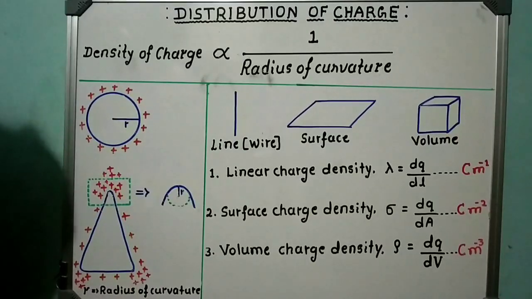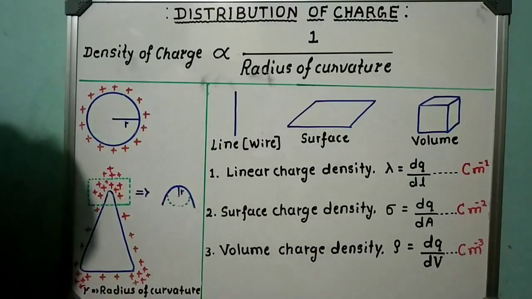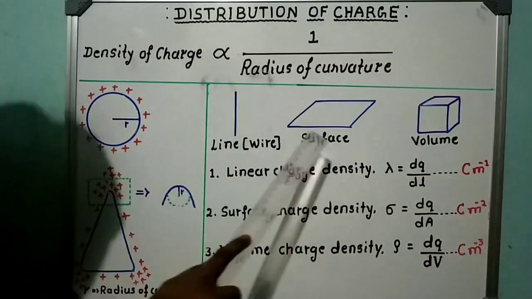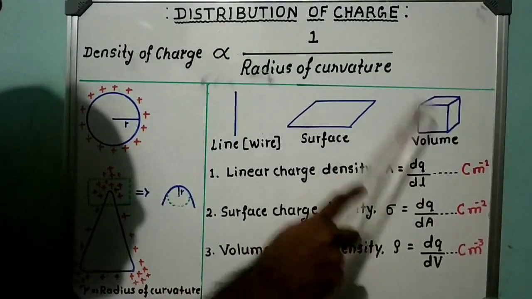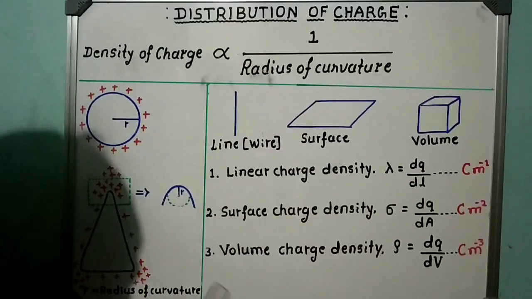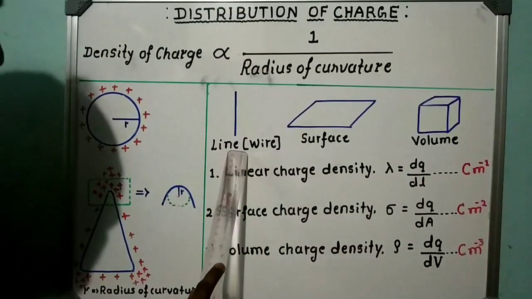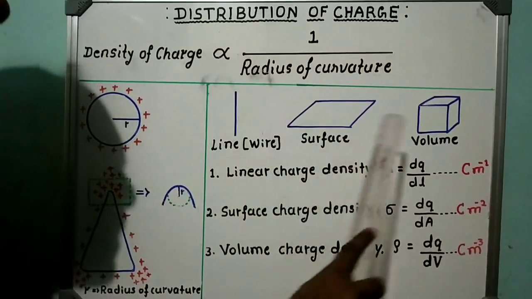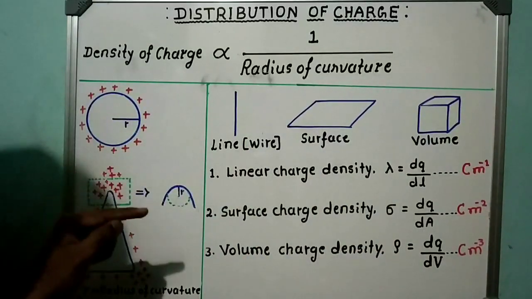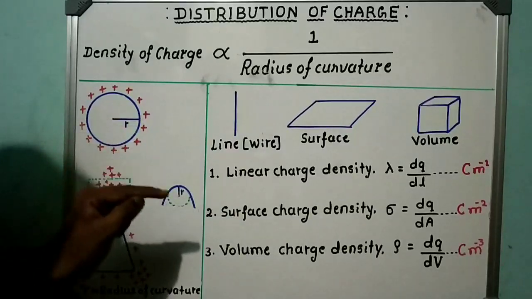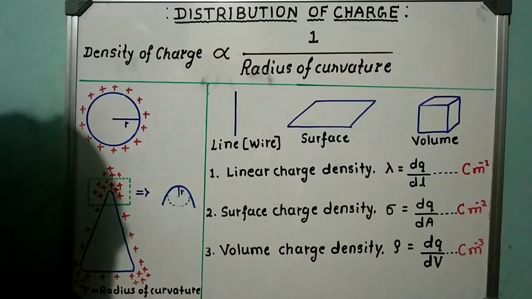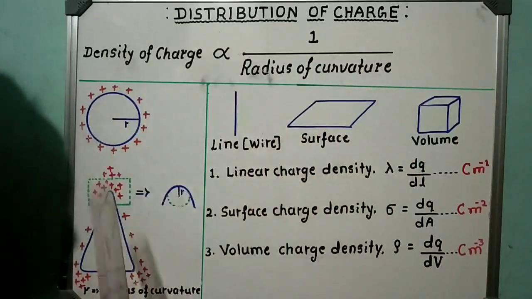Now, my dear students, let us study one more concept. Here you are observing a wire, a surface, and a tube. The distribution of charge on bodies like along a wire, over a surface and over a volume consists of an enormous number of closely spaced point charges. This type of charge distribution is considered a continuous charge distribution.